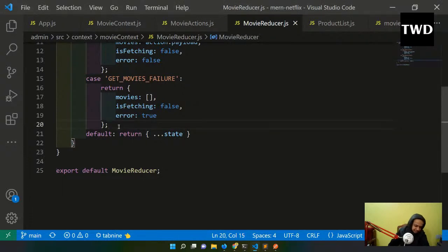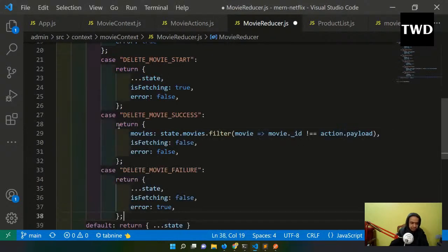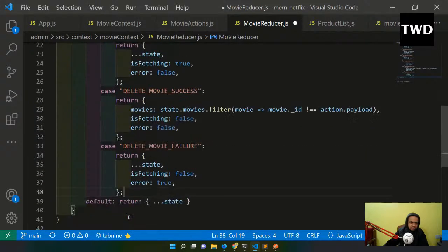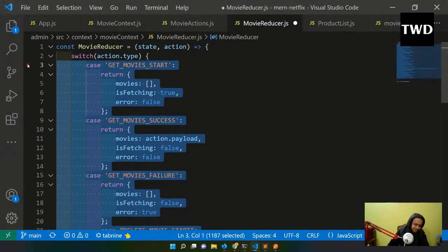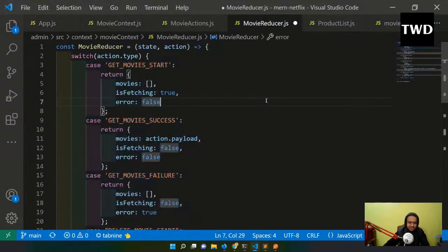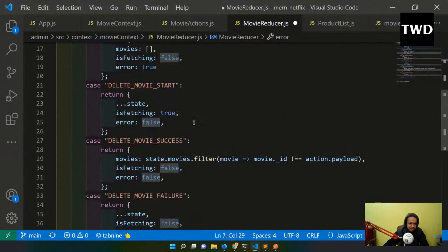So again, the same kind of thing, but let me explain what is there. Okay, this is not right actually. The formatting is not right. Oh, okay, so delete. What is delete? When the delete movie start is there, just like the state I'm doing, isFetching is true and error is true.